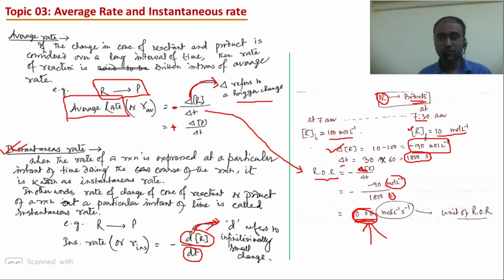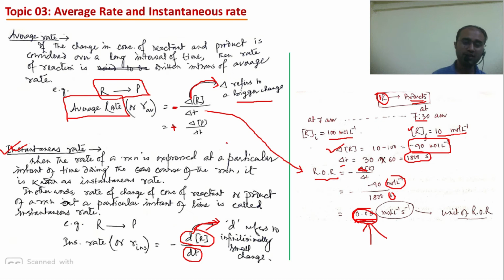We are tracking the speed of the reaction at every second while considering instantaneous rate. But during average rate calculations, we are getting the information once in 30 minutes. In instantaneous rate, every second information is there at our hand. So we get a detailed picture of how the reaction is proceeding. In instantaneous rate we will take a very infinitesimally small change of time and correspondingly small change in concentration also. Just the difference is in the expression, nothing else.